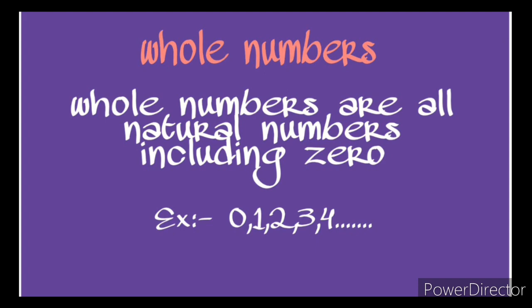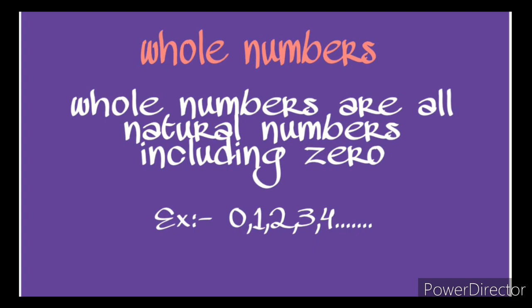The next one is whole numbers. Whole numbers are all natural numbers including 0. What we use as counting numbers 1, 2, 3, 4, 5. I said previously that natural numbers don't have 0. If it has 0 along with them, we consider that as whole numbers.